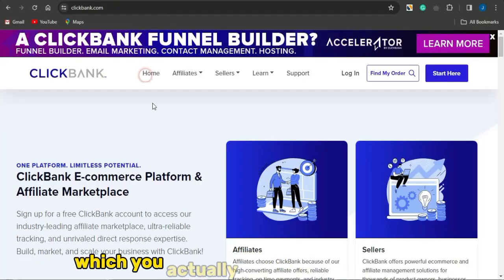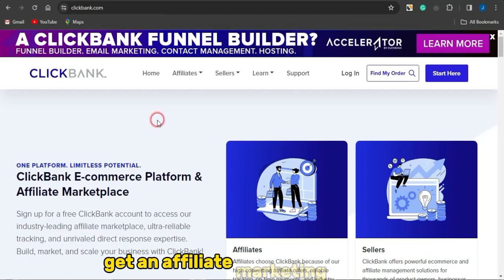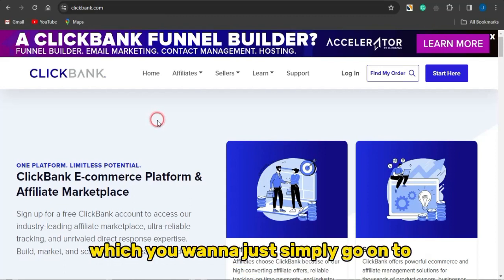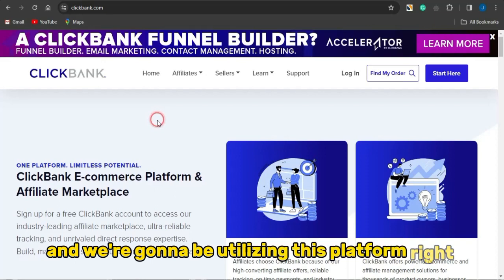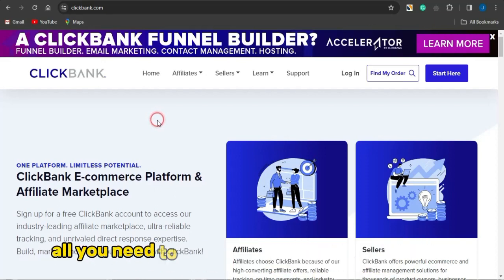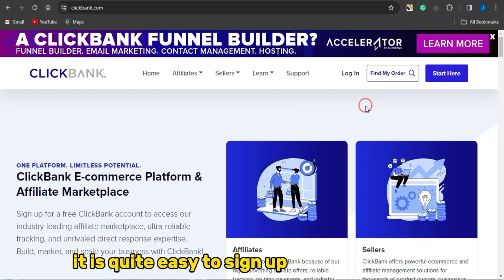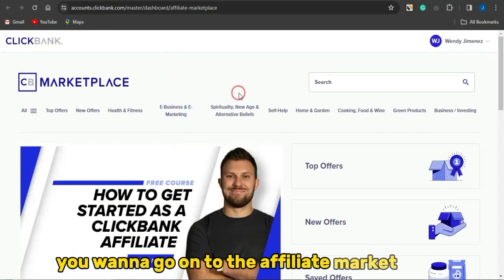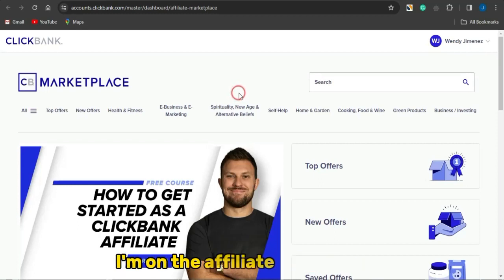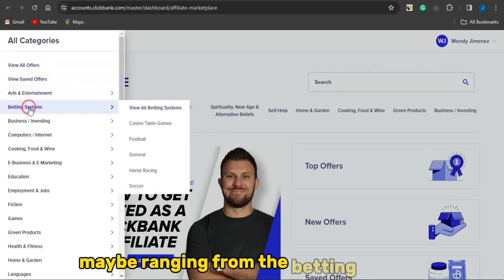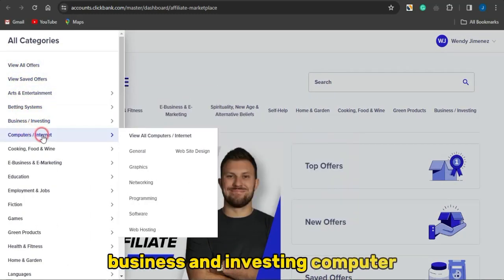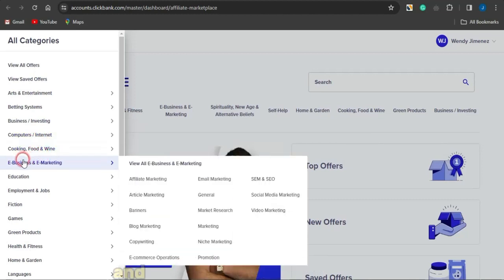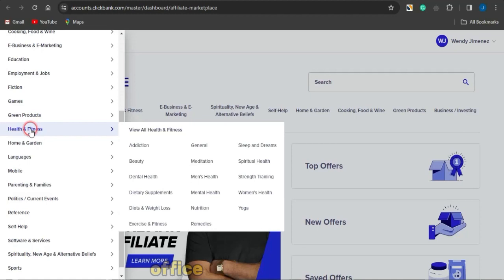So the first thing which you actually want to do right now is to get an affiliate marketing product which you want to simply go on to promoting, and we're going to be utilizing this platform right here, which is called clickbank.com. All you need to do right now is to click on start here to go on to signing up to this platform. It is quite easy to sign up for the platform, and once you do sign up right now guys, you want to go onto the affiliate marketplace. As you can see right now, I'm on the affiliate marketplace where I can focus on any kind of offers right here, maybe ranging from the betting system, business and investing, computer and internet, cooking and wine, and a lot more other kinds of offers or products.